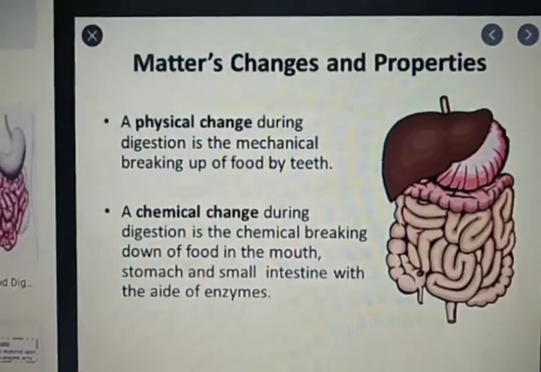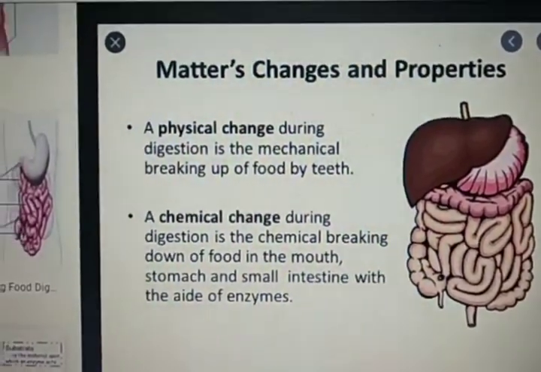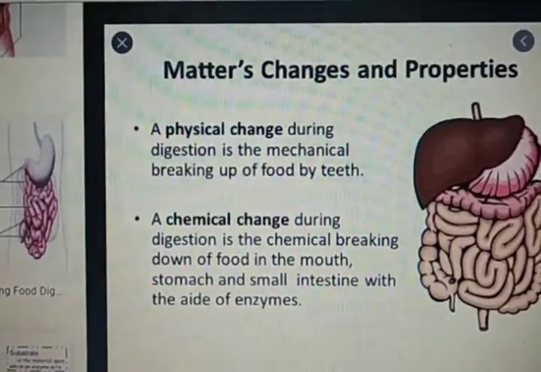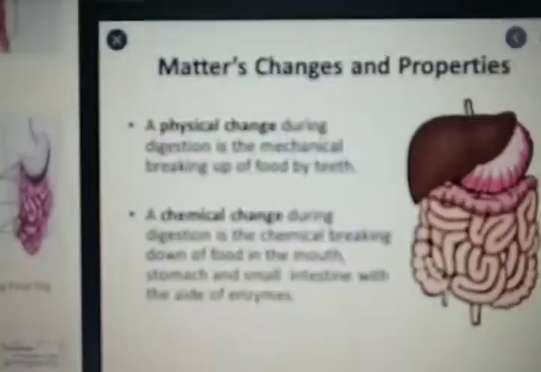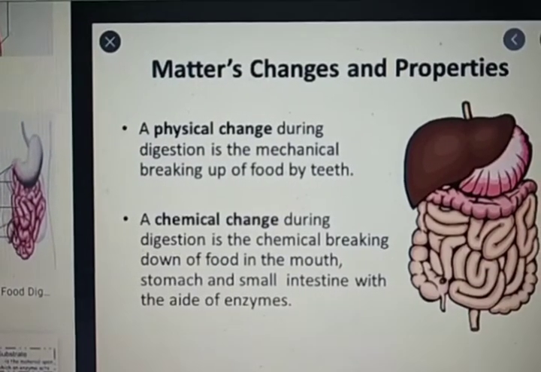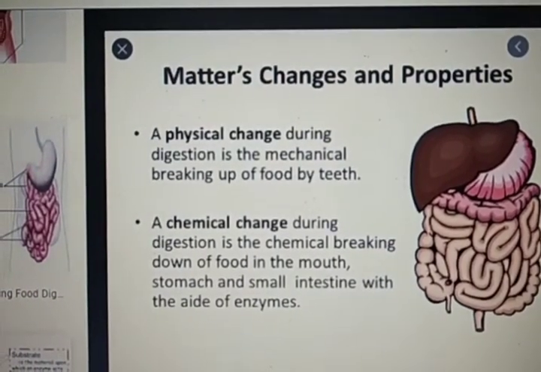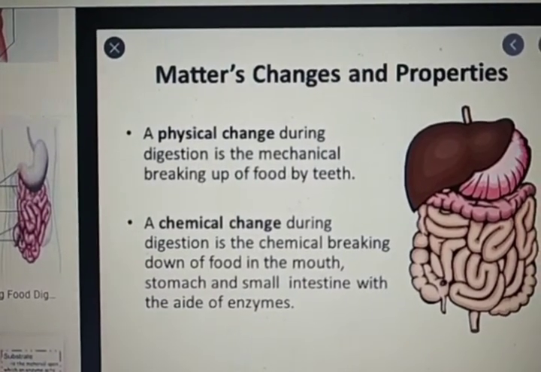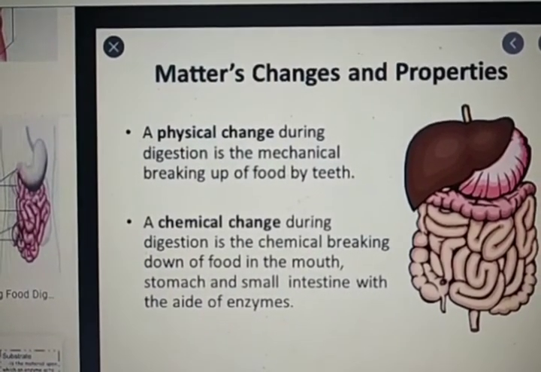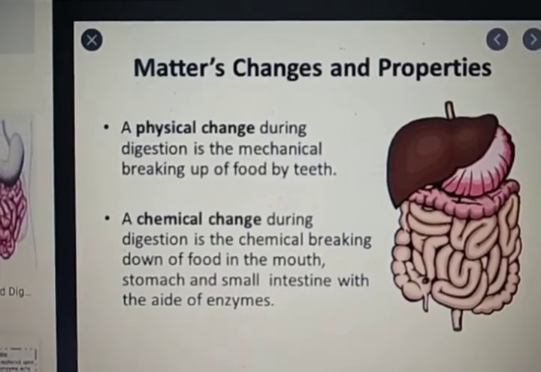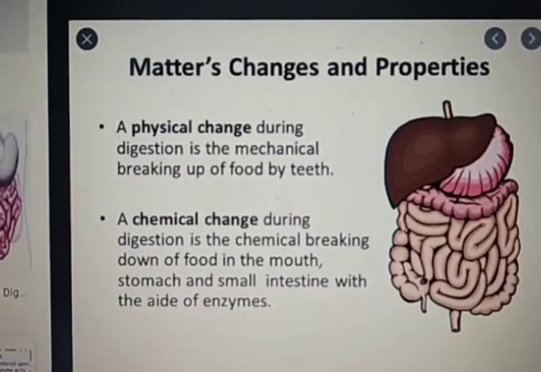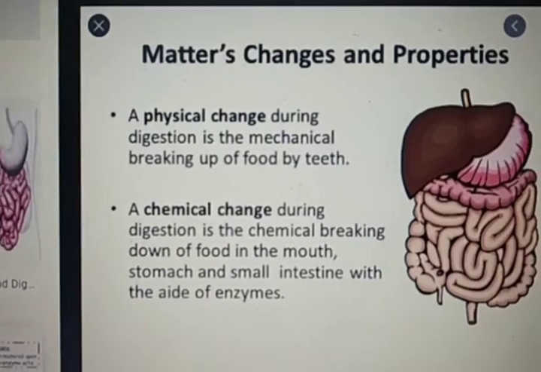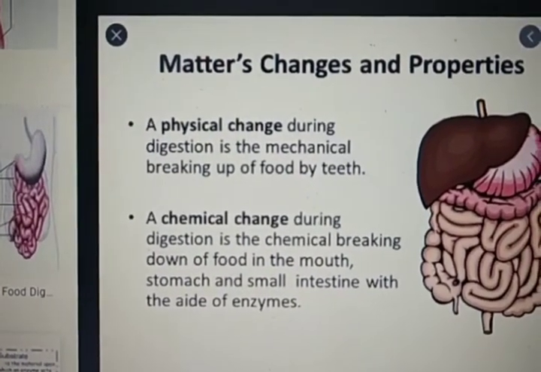Now the next topic is digestion of food is a chemical change. How is digestion a chemical change? It is a chemical process. How? Because during digestion, food undergoes many chemical changes. Proteins, carbohydrates, fats that you're taking every day get broken down into simpler substances, meaning simpler molecules. And these molecules have an entirely different chemical structure from the original food. So it is not possible to obtain the original food from these molecules.